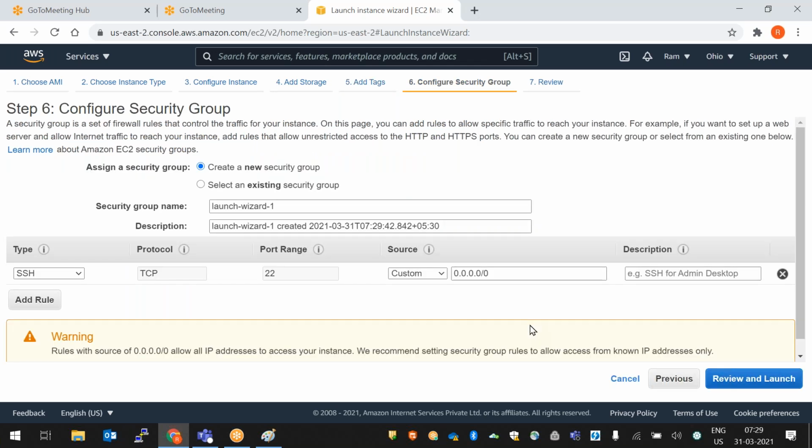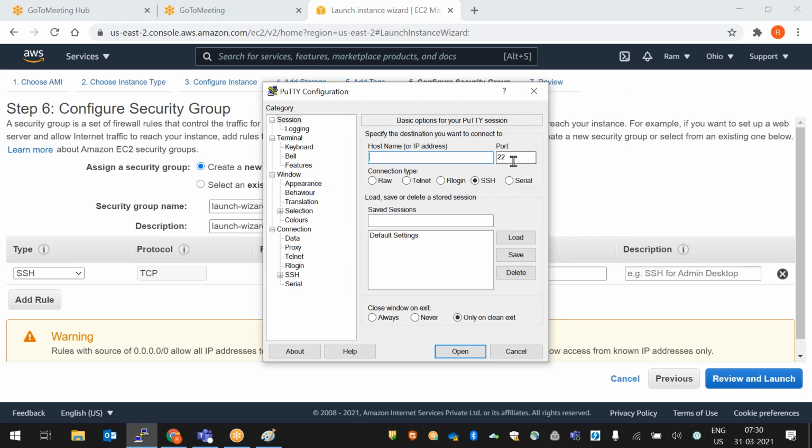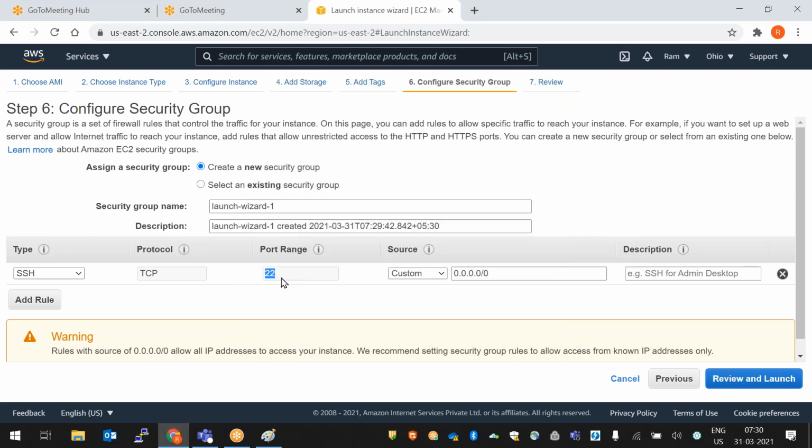If you want to connect to any Linux server, how can we connect? Through SSH authentication, right? The SSH port is port 22. This should be enabled. If you don't enable this port, you can't connect to your Linux instance. By default this will be enabled. If you open a partition, by default port 22 will be open. The same way we need to enable port 22 here.